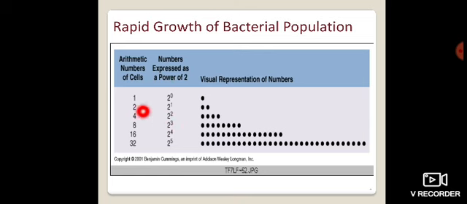Power of 2 means first we observe one cell, then 2 to the power 0, which is just 1, converted into 2. After that, 2 to the power 1, 2 into 2, then 4 into 2, and so on. So all the bacteria multiply by 2, and the growth of microorganisms is very huge as a power of 2. Be concentrated: when microorganisms grow, they always multiply by 2, and the total number is quite big compared to other types of organisms.